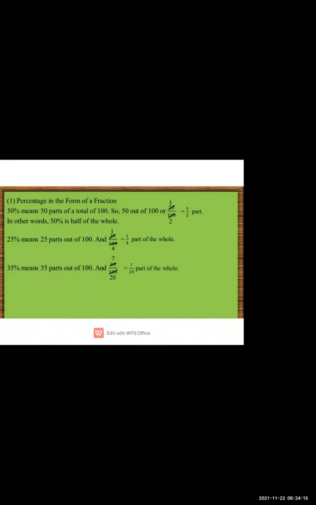Second is also given: 25% means 25 parts out of 100. So if you want to change 25% into a fraction, again you will write 25 upon 100 and you will divide it. 25 ones are 25 and 25 fours are 100. So here you got 1 upon 4. So it is a part of the whole, 1/4 part of the whole.